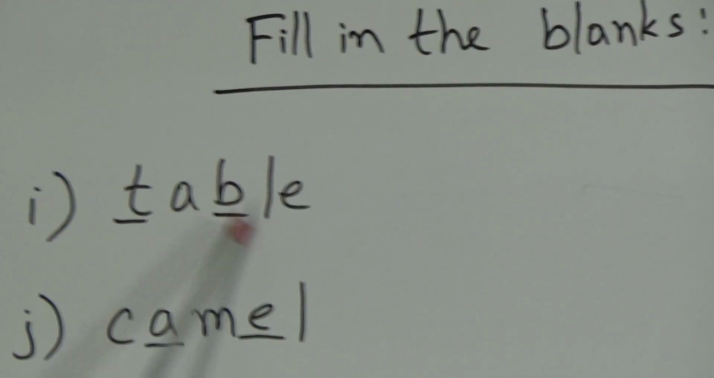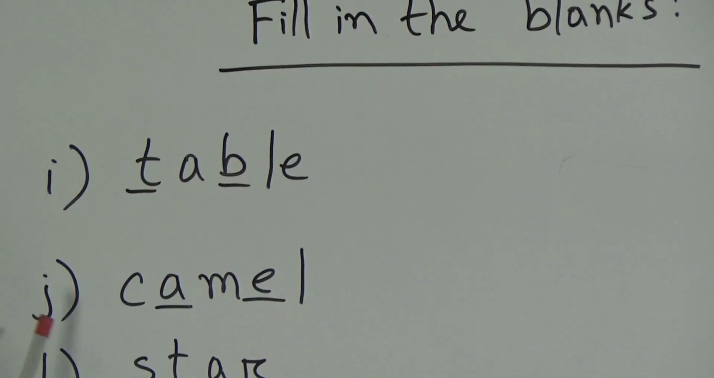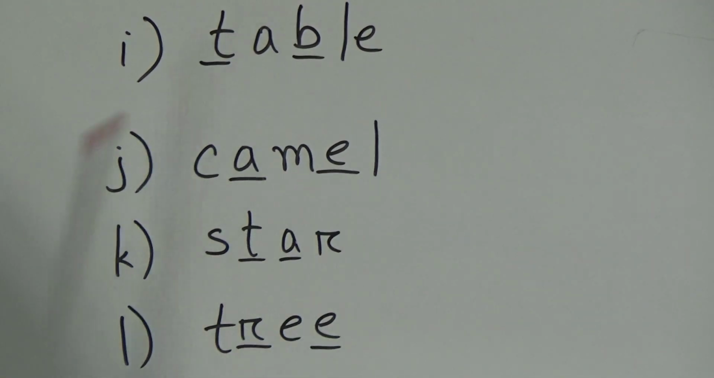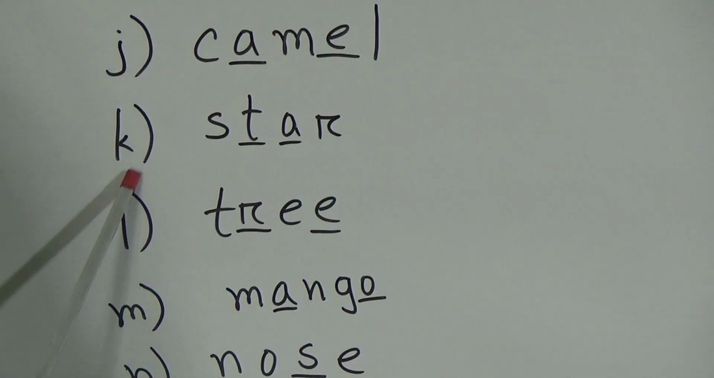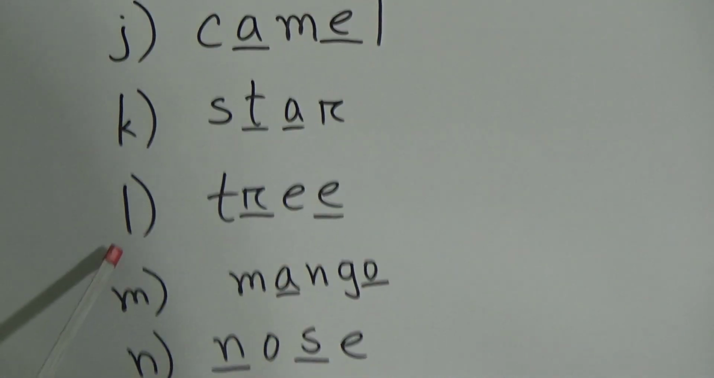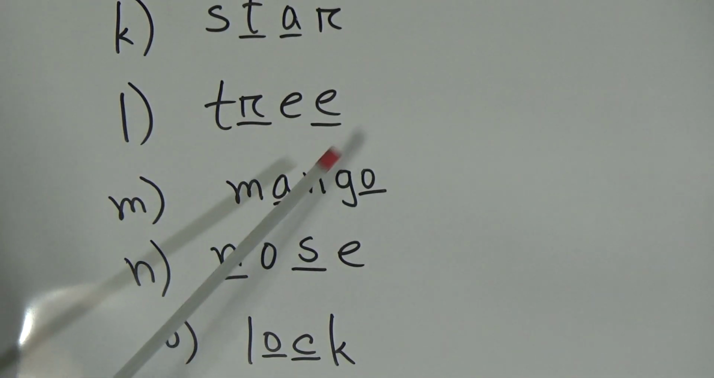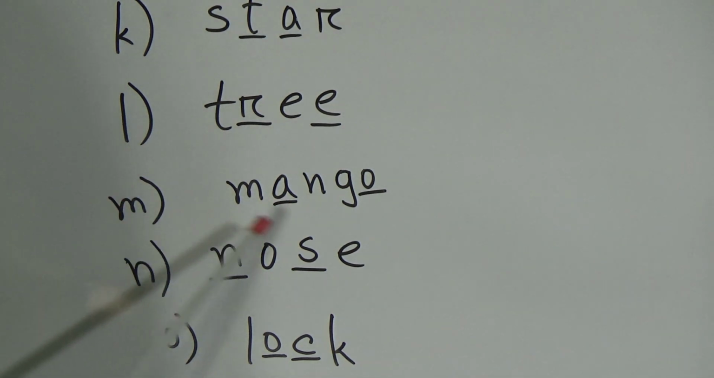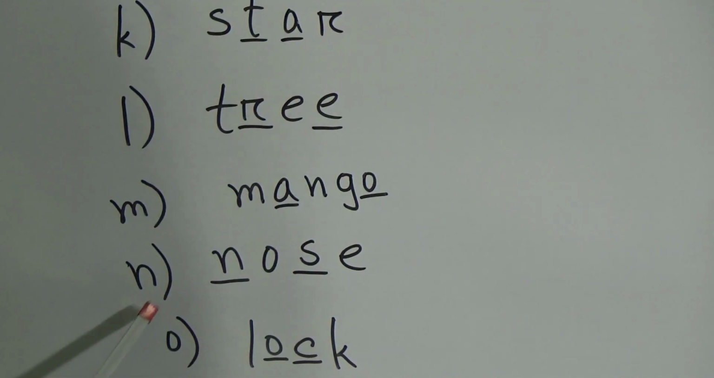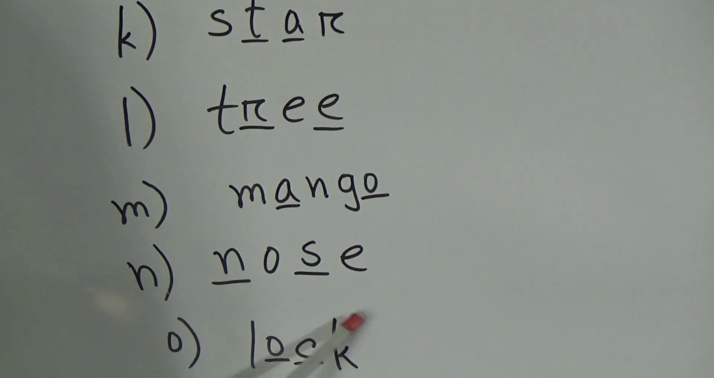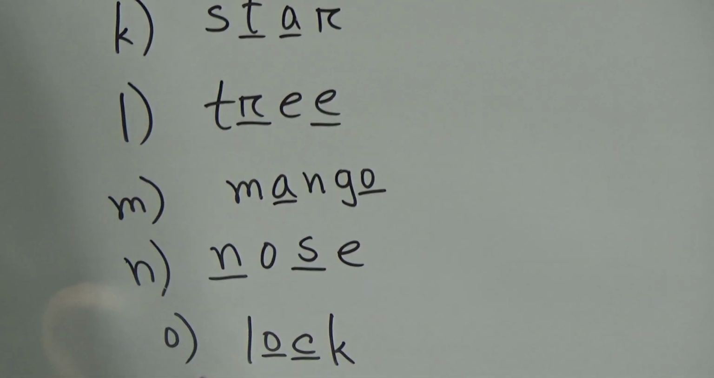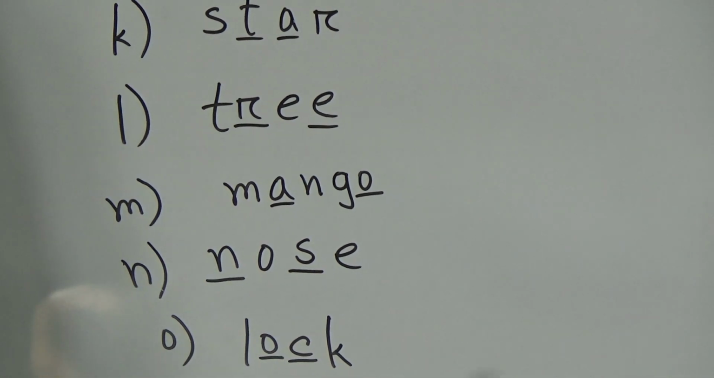Number 1, table, T-A-B-L-E, table. Next word, camel, C-A-M-E-L, camel. Our next word, number K, is star, S-T-A-R, star. Then our next word, tree, T-R-E-E, tree. Then our next word, mango, M-A-N-G-O, mango. Then our next word, N-O-S-E, nose. Then our next word is L-O-C-K, lock.